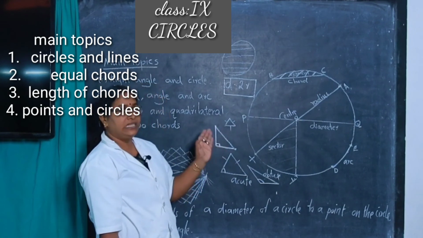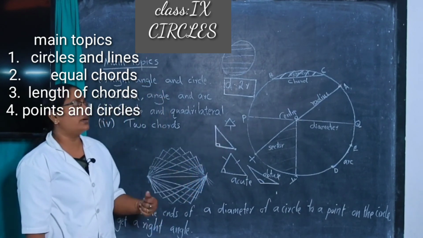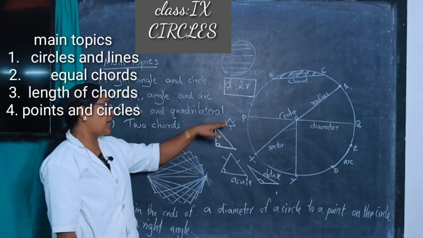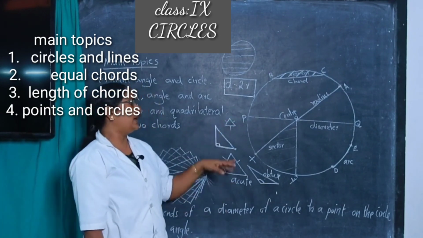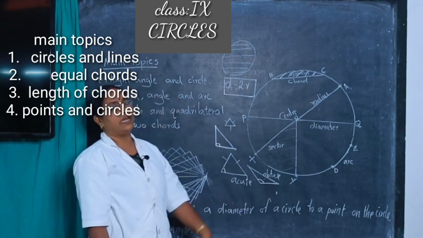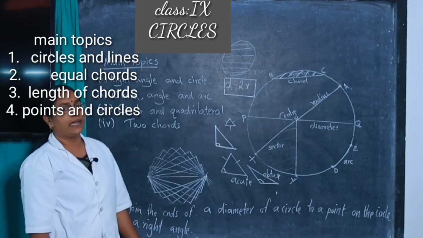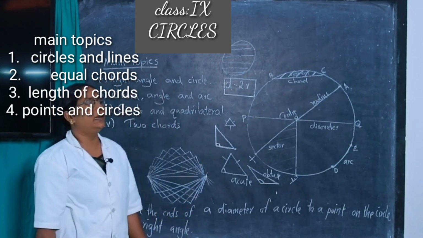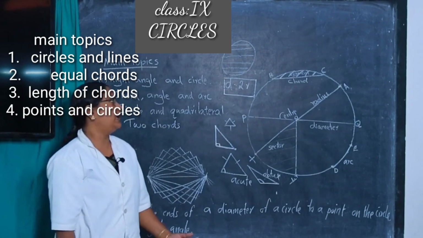If all three sides are different, it is called a scalene triangle. Based on angles, the three triangles are right angled, acute angled and obtuse angled. Based on sides, they are equilateral, isosceles and scalene.